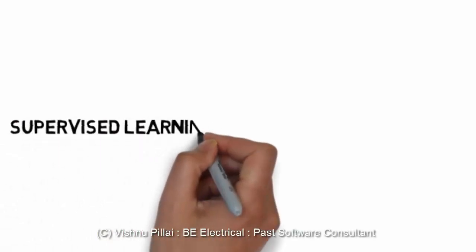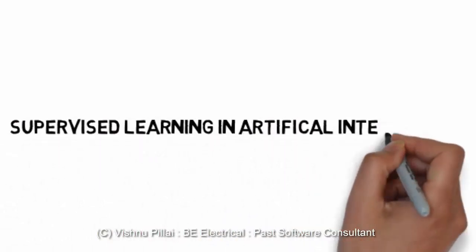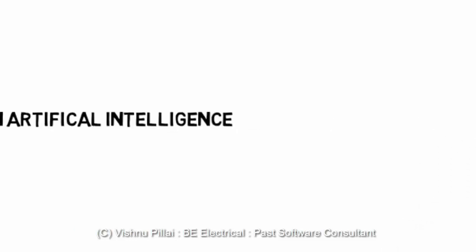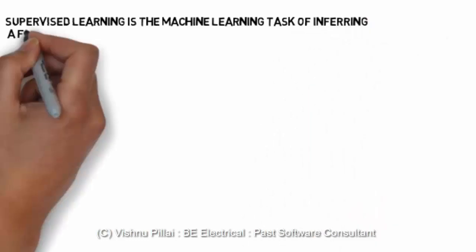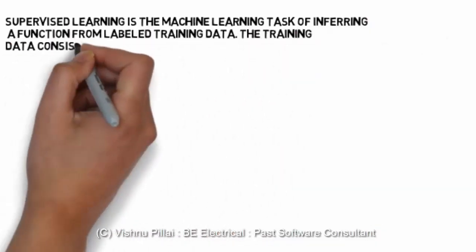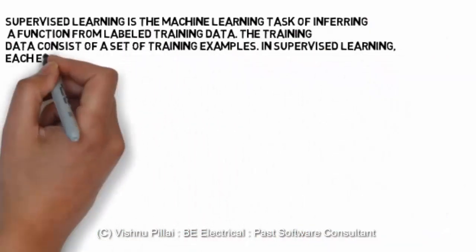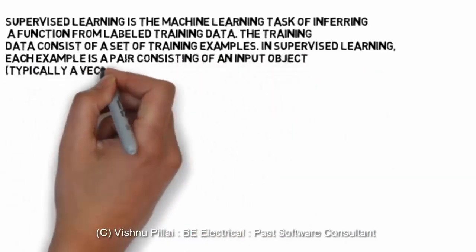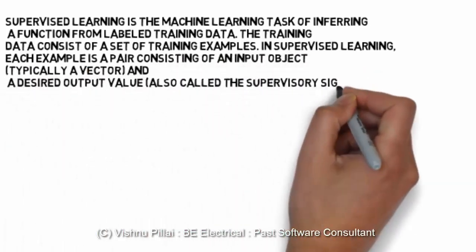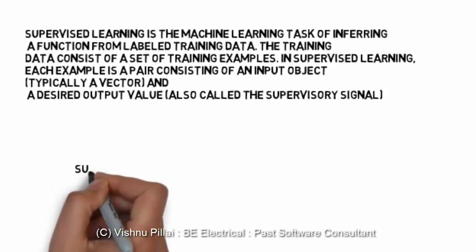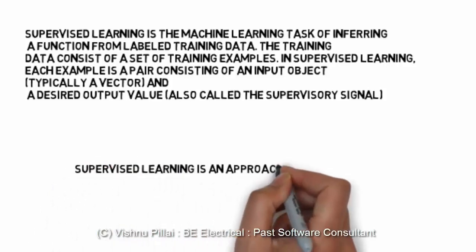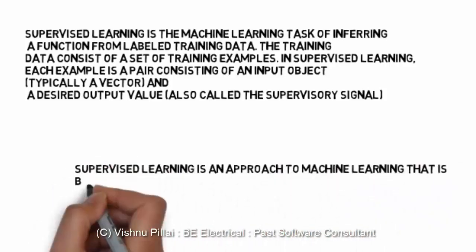We have seen the different learning methods in artificial intelligence systems, and one of the methods is supervised learning, where there is an evaluator or a learning element which will always give feedback. So supervised learning is a machine learning task of inferring a function from labeled training data. The training data consists of a set of training examples. In supervised learning, each example is a pair consisting of an input object, typically a vector, and a desired output value.